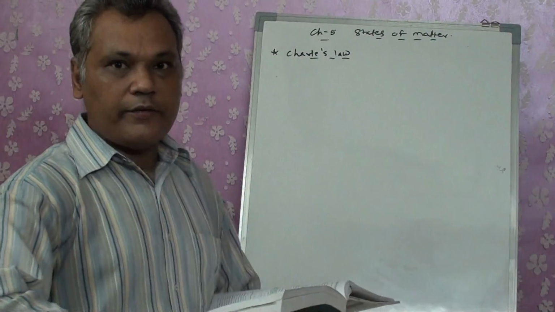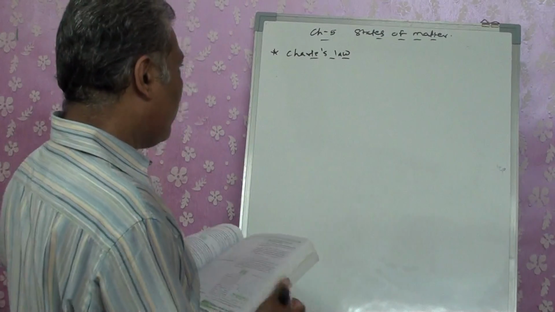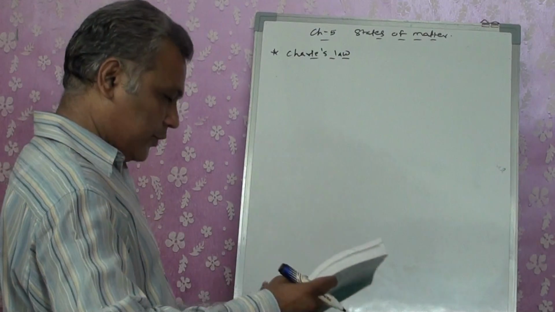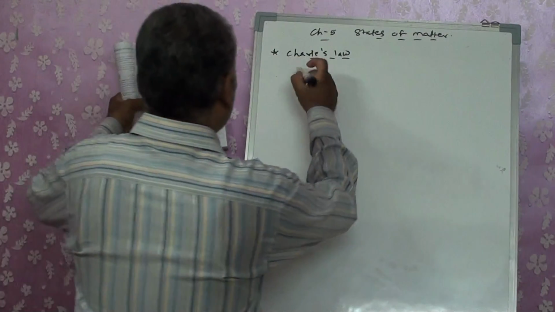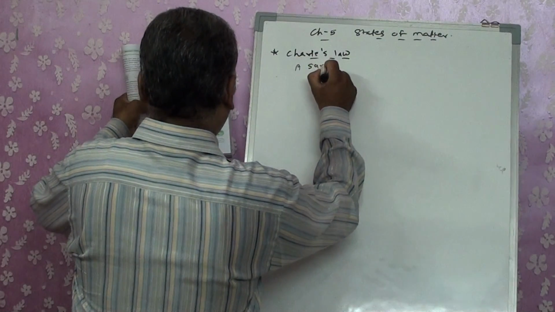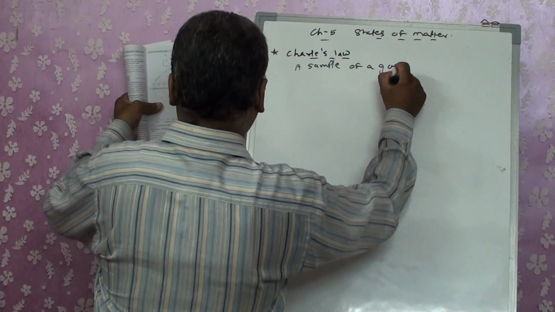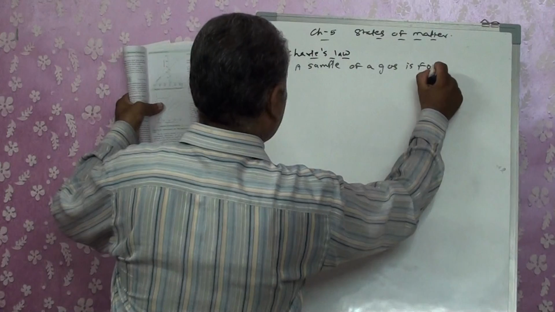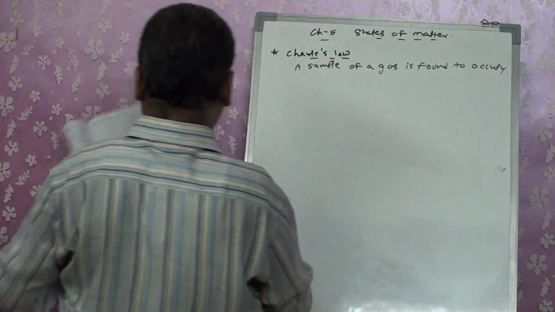I will copy down the numerical and then we will try to understand the data. First of all, let me copy down the data that I am having. A sample of a gas is found.